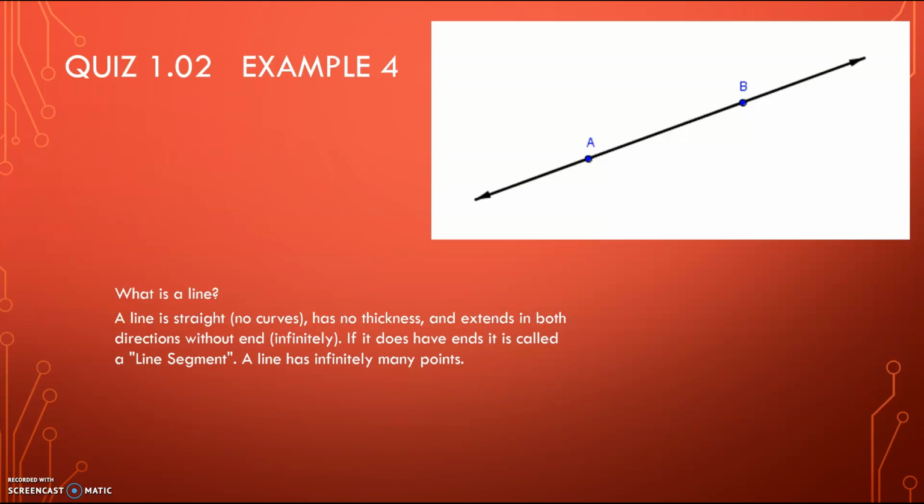If it does not have ends, it's called a line. If it does have ends, it is called a line segment. A line has infinitely many points, so it's only showing A and B, but there are infinitely many points between, and it goes on forever and ever in both directions.